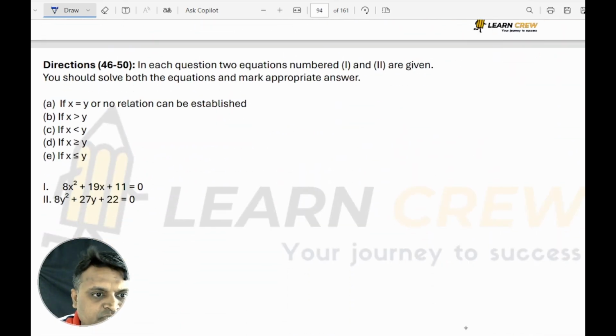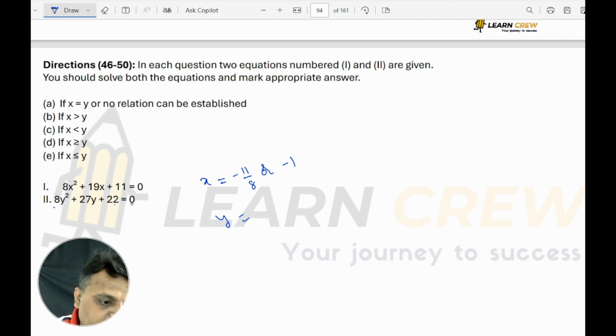Next, second question. 8x square plus 19x plus 11. So here x should be how much? 11 times 8, so you will get minus 11 by 8 or minus 1. And y is equal to how much? 22 times 8 is 176, 11 times 16 is 176. So plus 11 plus 8, I am going to get y as how much?